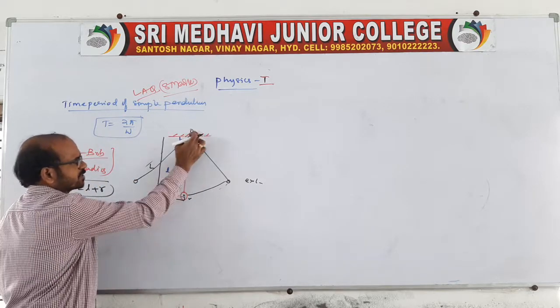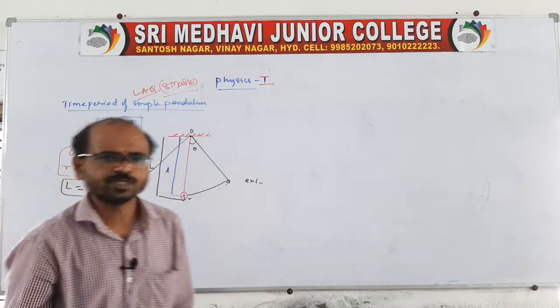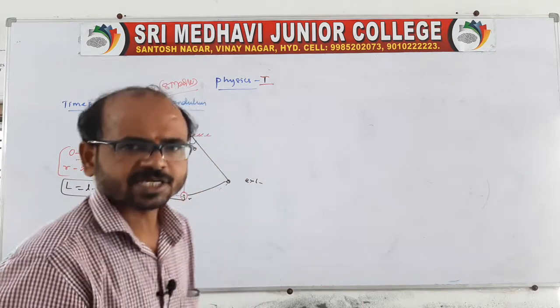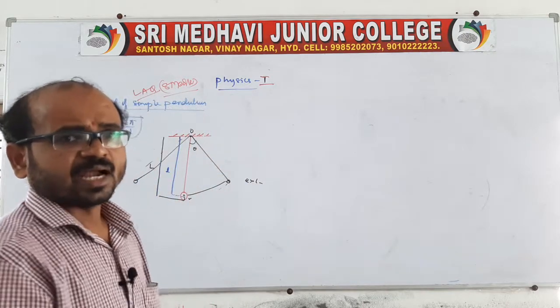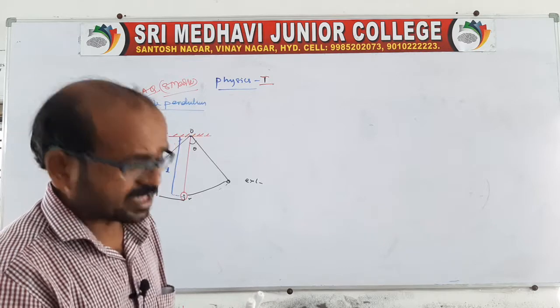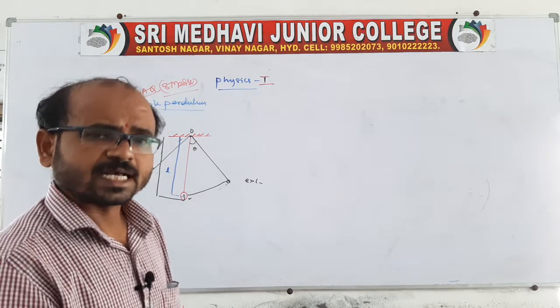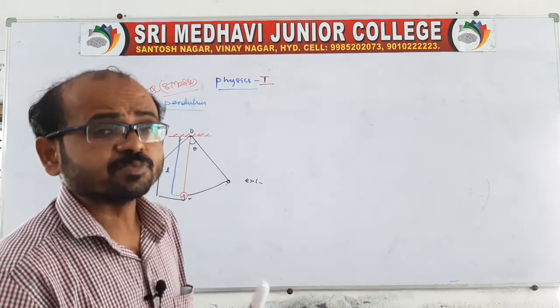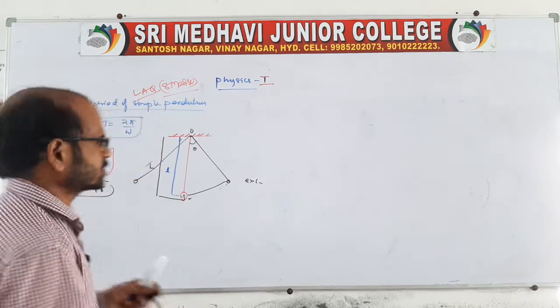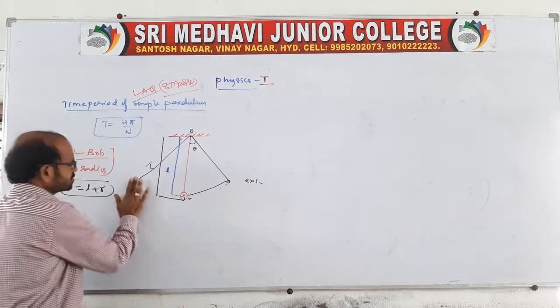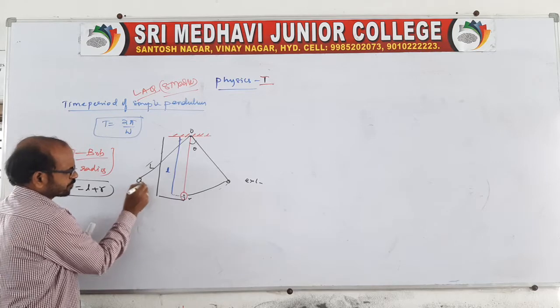motion of a body about a fixed point, which is nothing but simple harmonic motion. There will be an acceleration acting towards the mean position, and acceleration and displacement act in opposite directions. Acceleration is always directed towards the mean position. It's nothing but simple harmonic motion. That is an example of simple harmonic motion, right?